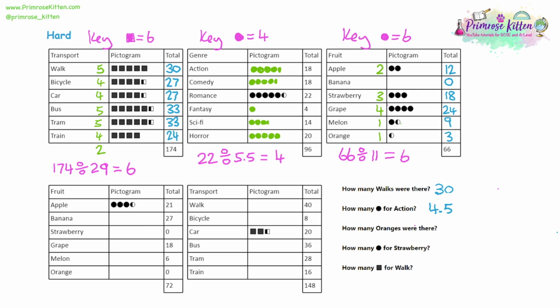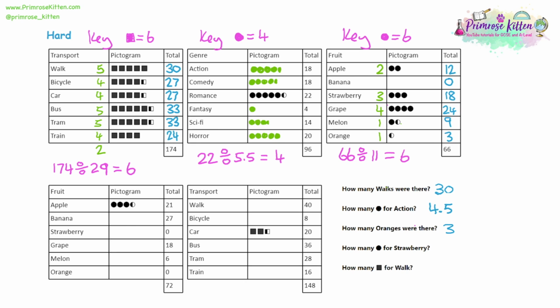We will add those up to make sure they do add up to 66. So 12 plus 18 plus 24, plus 9 and 3 gives me 66. So I know I've got the right answer. But I've not answered the question, so let's take a look at that now. How many oranges were there? Well, altogether, it looks like we had 3 oranges, just by reading the pictogram I drew.